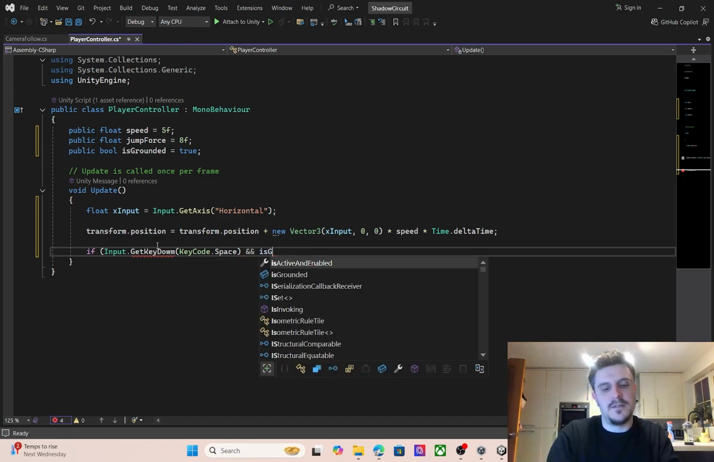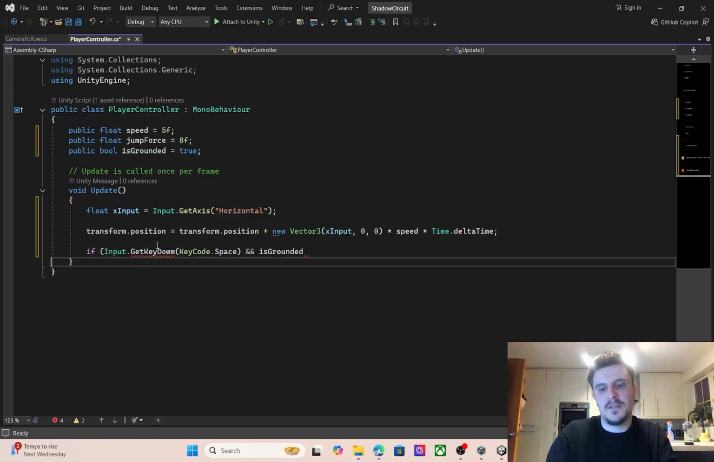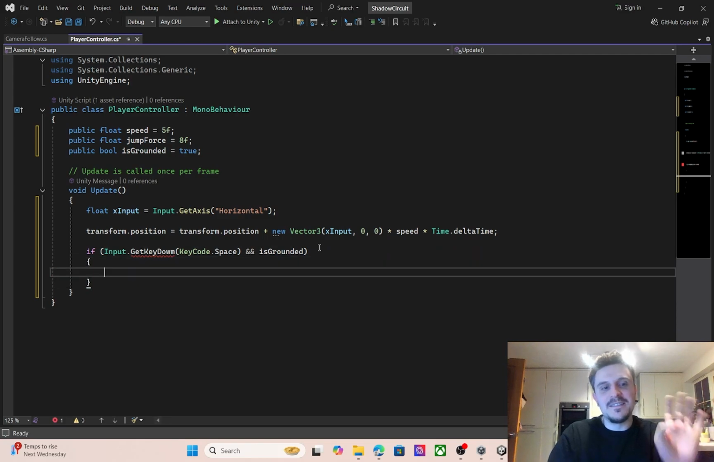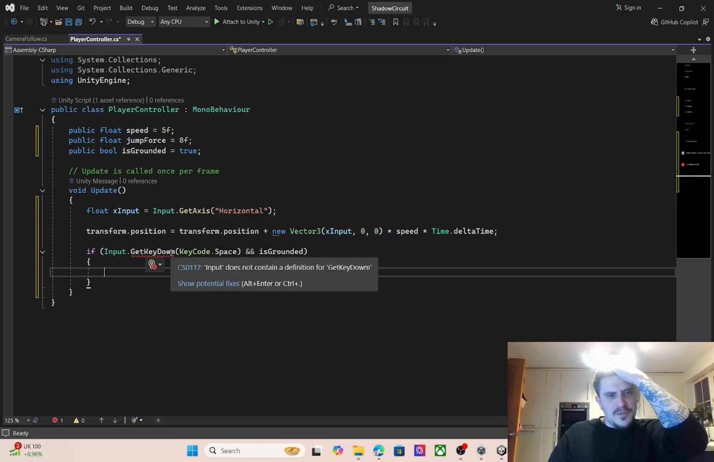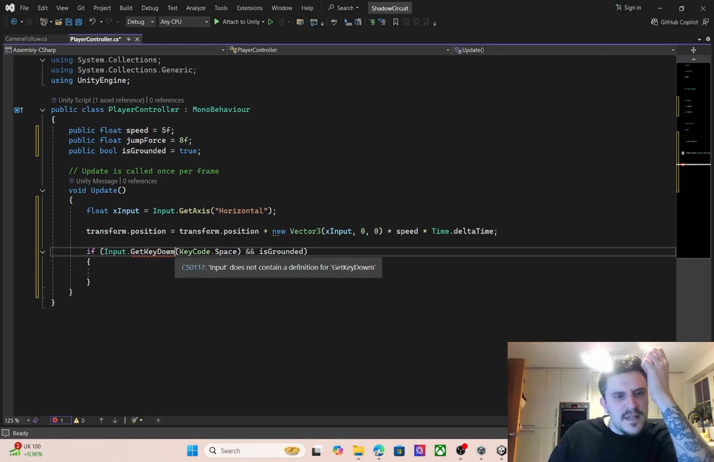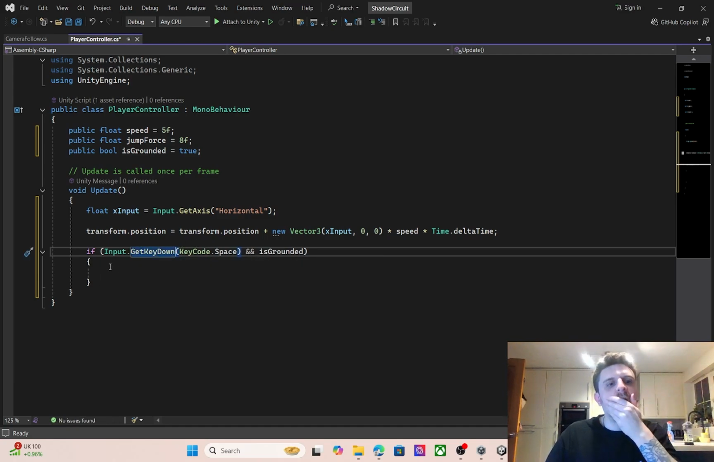And that is grounded. Piece of loveliness. Get key down. And then why doesn't it like get key down? Input does not. Input or get key. Input or get key down. That definitely works. What have I done wrong? What? Oh, it's an M. It's an M. Sorry. There we go.